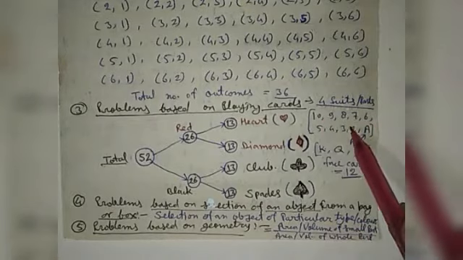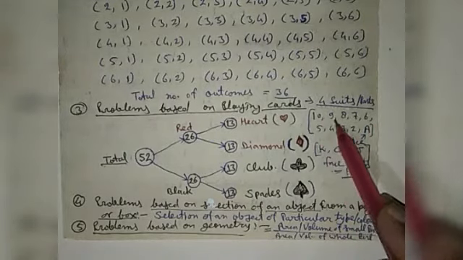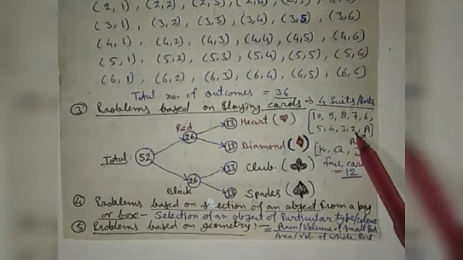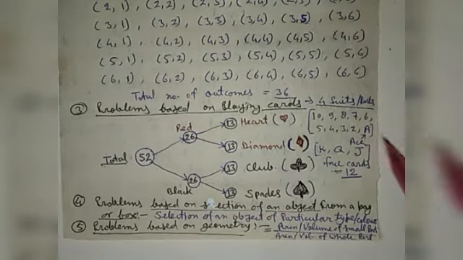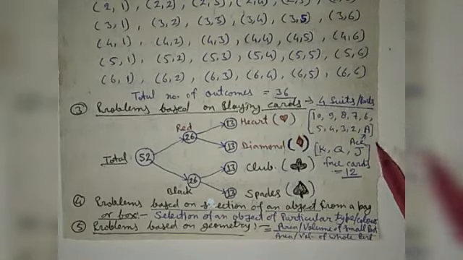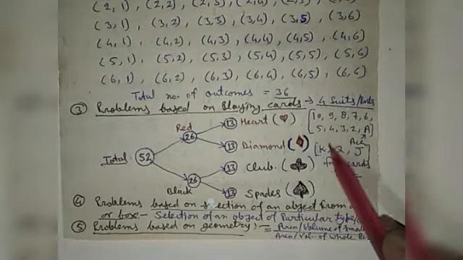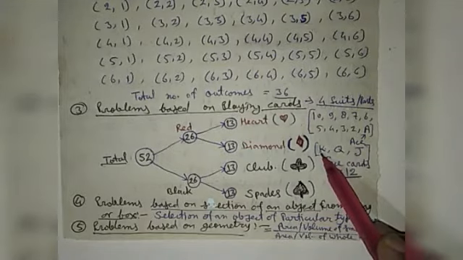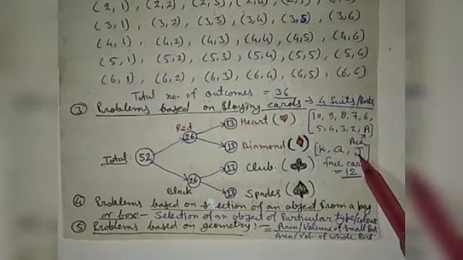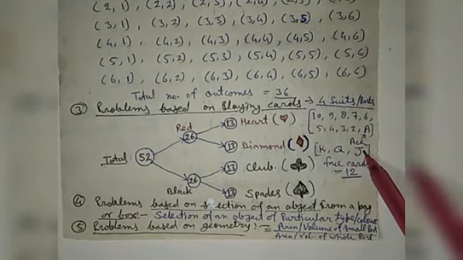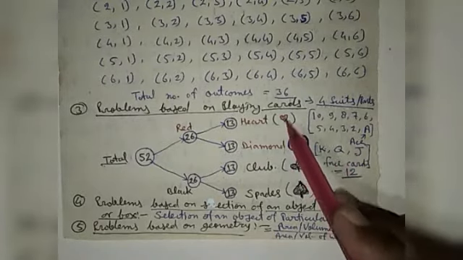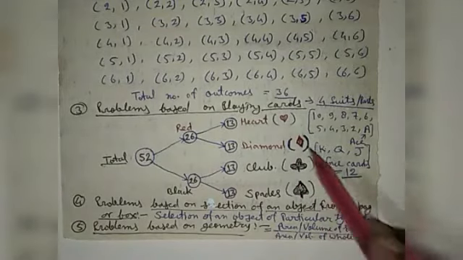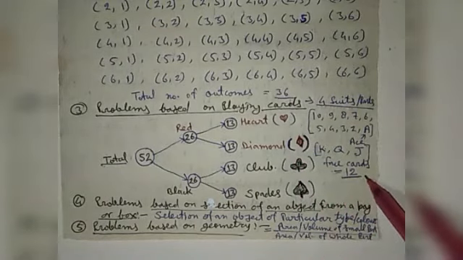In each suit you have numbered cards 10, 9, 8, 7, 6, 5, 4, 3, 2 and A, capital A. A means ace. And there are other types of cards K, Q and J, known as king, queen and jack. These 3 types of cards are called face cards. So 3 face cards are in each suit. So there are a total of 3 times 4, 12 face cards.